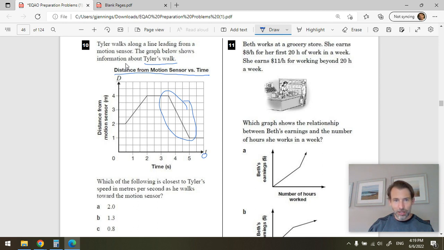Okay, how do I do that? A run is 1, rise is -2. So he's moving -2 meters away from the motion sensor. So that means 2 meters towards the motion sensor per second. There's 2 meters per second. Okay, but how would we do it with points?